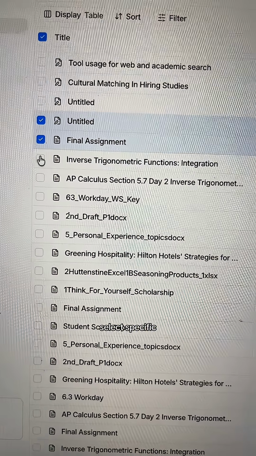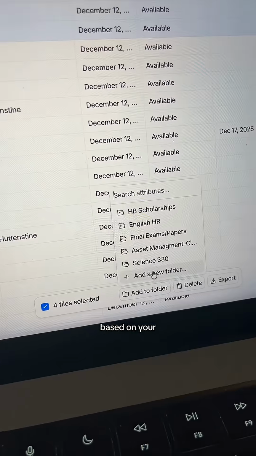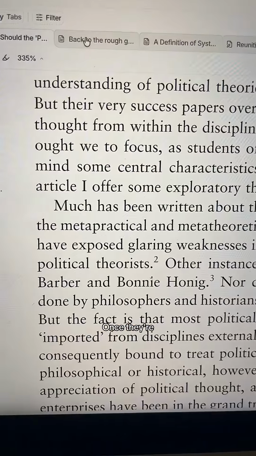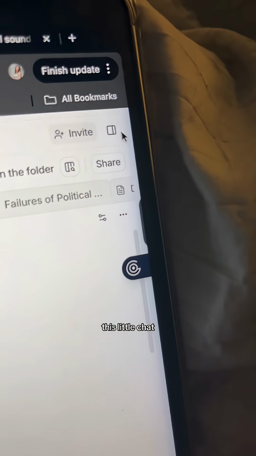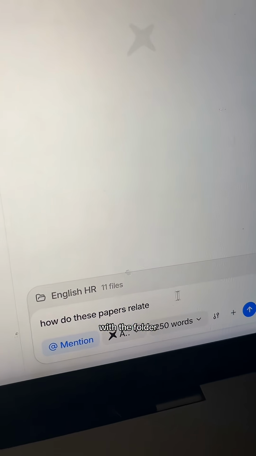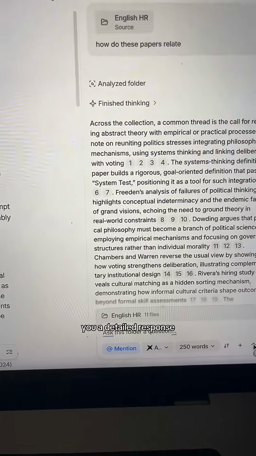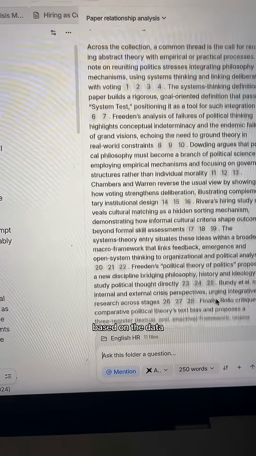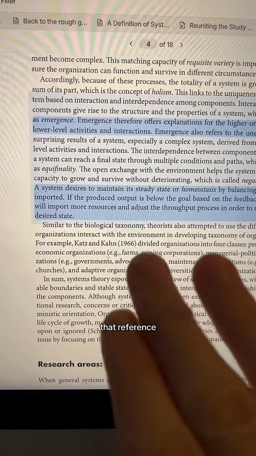And you can go ahead and select specific sources and add them to a folder to organize them based on your different papers. Once they're in that folder, you can view all of your research side by side and even use this little chat box to chat with the folder and ask any question that you want. And it's then going to generate a detailed response based on the data that it pulled from your sources. And if you click on these numbers right here, it'll actually take you exactly to where it pulled that reference from in your data.